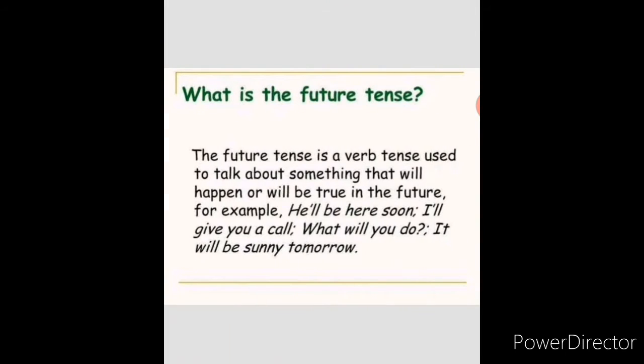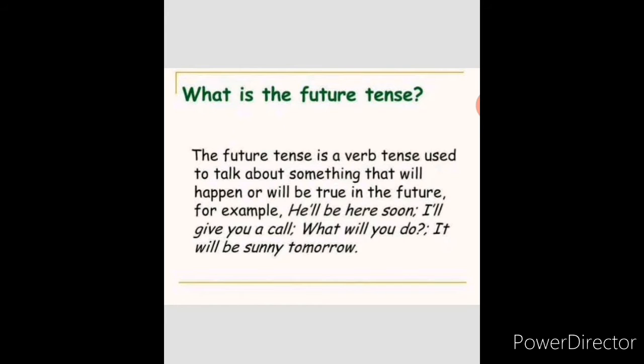What is future tense? The future tense is a verb tense used to talk about something that will happen or will be true in the future. In the future, that is tomorrow, it may happen. Okay, so it will happen. You can add will for what happens in the future, that is tomorrow. Okay, for example, he'll be here soon. I'll give you a call. What will you do? It will be sunny tomorrow. Okay, will. You can add will along with the future tense.